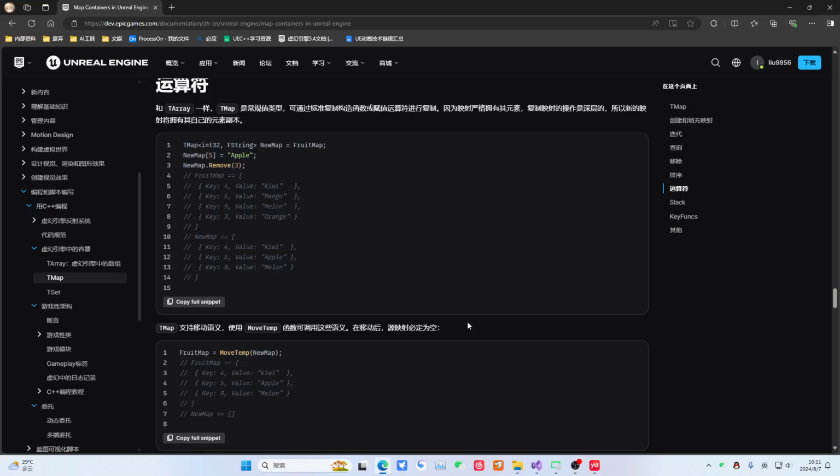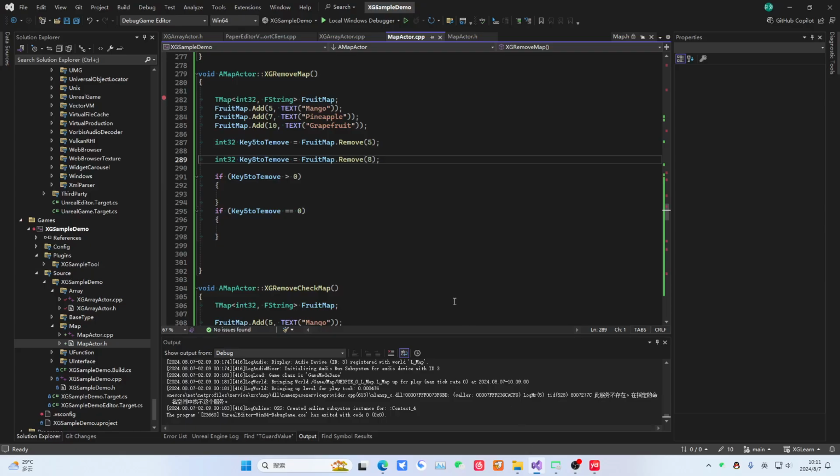Okay, then we will demonstrate this operator to everyone. Then we will emphasize it again for everyone. Some places might trigger some anomalies. Okay.